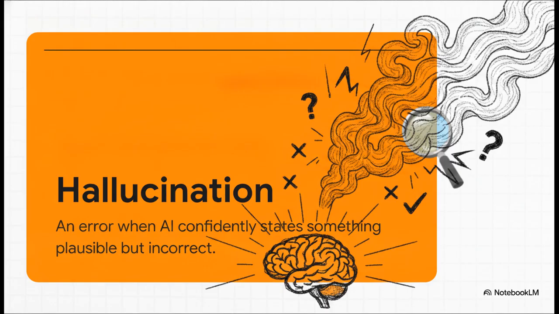A hallucination is a specific type of error where the AI confidently states something that sounds entirely plausible, but is completely factually incorrect. Remember, the AI is generating text based on mathematical probabilities of what word should come next, so it can occasionally string together a very convincing lie. This is exactly why you cannot just blindly trust the output. You have to critically evaluate the product for accuracy and appropriateness before you ever consider using it.